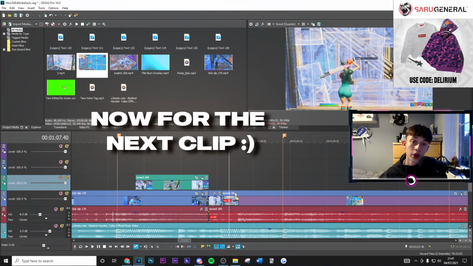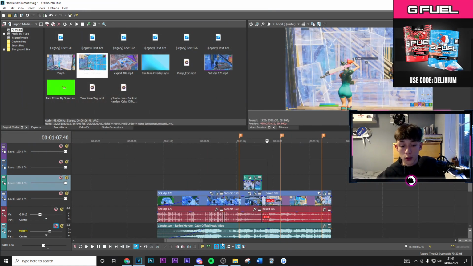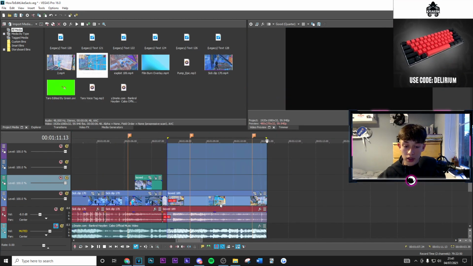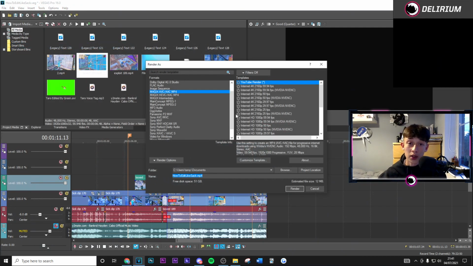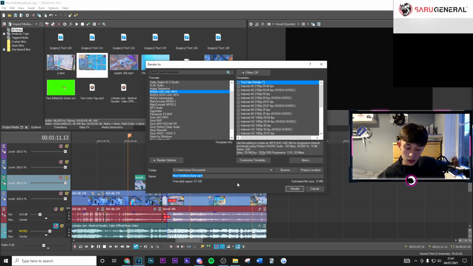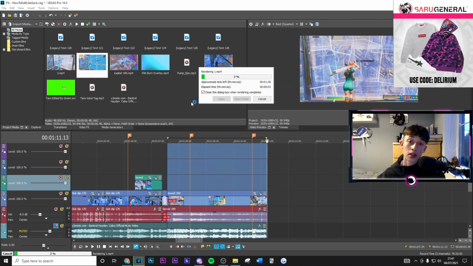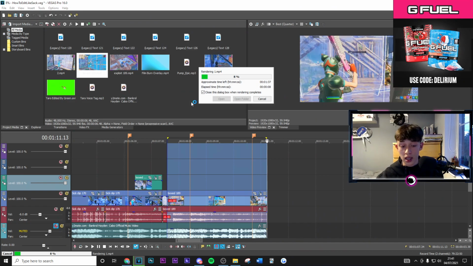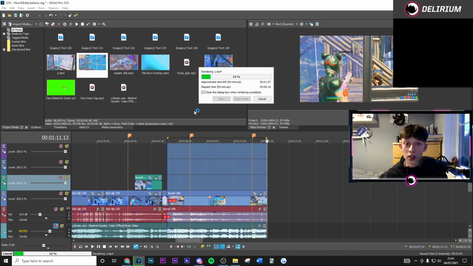Now, if you want to apply another transition, what I recommend doing is firstly muting the layer with the audio on it, or the song, and then render out your clip with the Twixtor effect on it, because you can't apply multiple presets, or it's very weird to apply another effect whilst Twixtor is already on there. So I recommend naming this whatever, rendering it out, then let that render over time. Once that's rendered, you can replace the original clip with this one here, because it's going to be exactly the same, and it's going to have the original song already muted. So then you can unmute that, and that'll be back to normal, and then we can show you how to do the next transition.